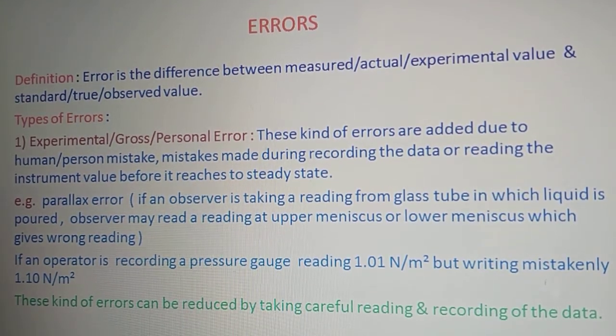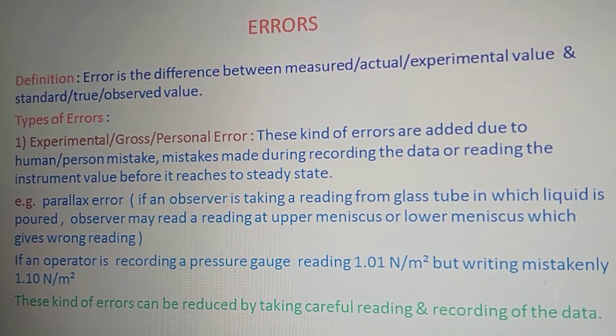So we can say error is a difference between measured value and standard value, or error is a difference between experimental value and observed value, or error is a difference between actual value and true value, right?